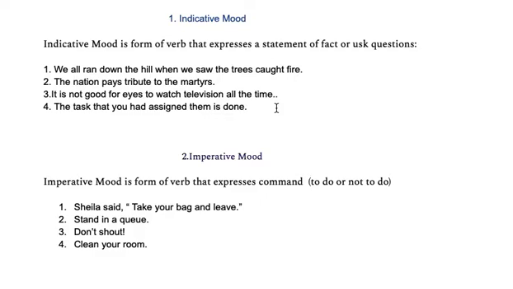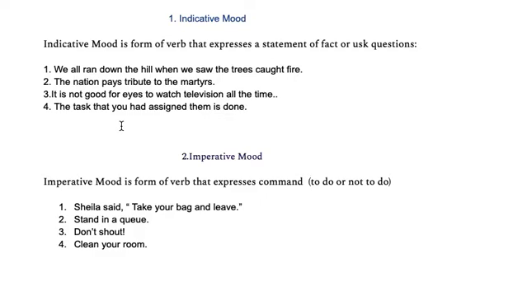You are right. You are expressing a general truth. The task that you had assigned them is done. So it's also a statement. You're just passing a remark. All right. Now let's go to the imperative mood.